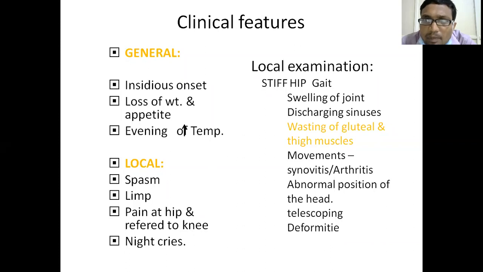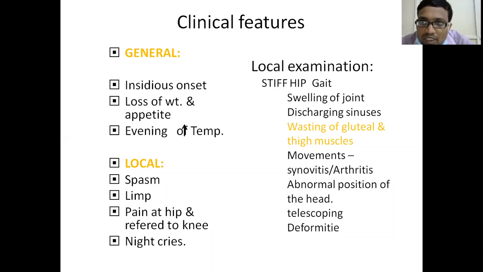When we examine the hip, you have to describe the movements. There will be wasting of the muscles. Some movements will be restricted or limited, and some deformities can be seen. Sometimes the femoral head is dislocated, and the telescoping test can be seen.